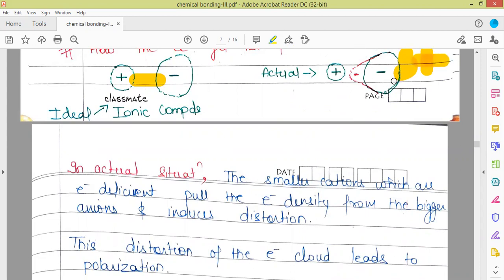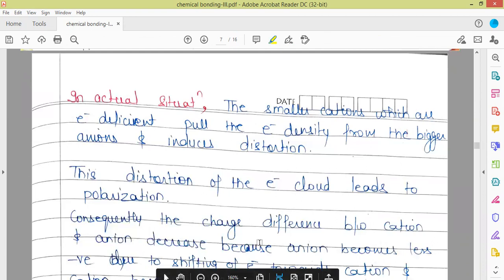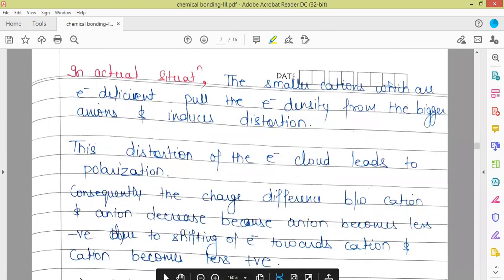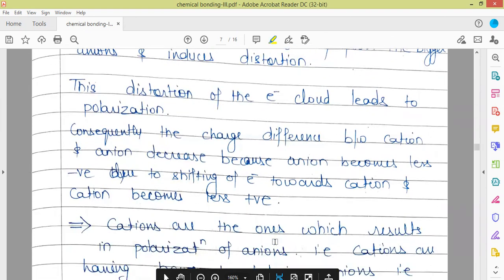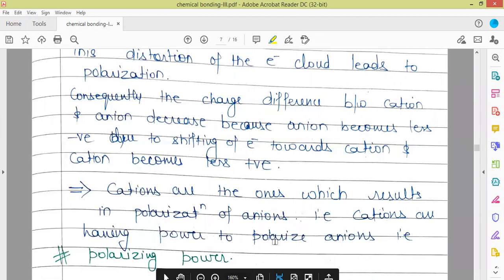So the charge separation becomes less. As the electron cloud has shifted towards the cation, the cation has become less positive and the anion has become less negative due to the shifting of the electron cloud towards the cation. So the charge difference between the cation and the anion decreases. So cations are the ones which result in the polarization of anions. The reason for the polarization of the anions is the cations.